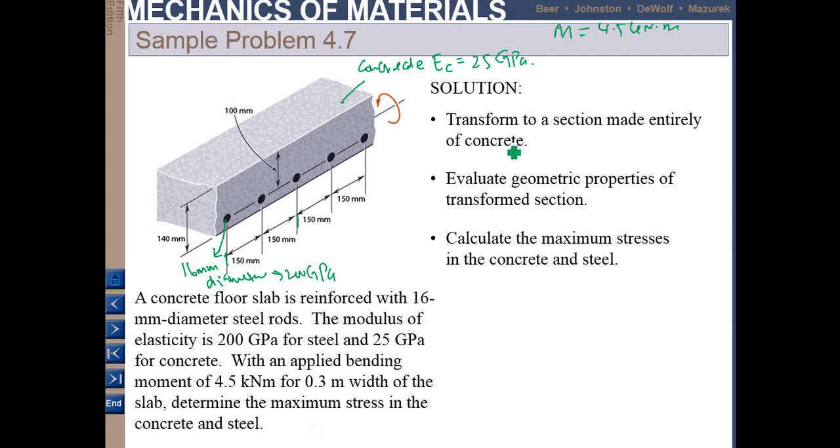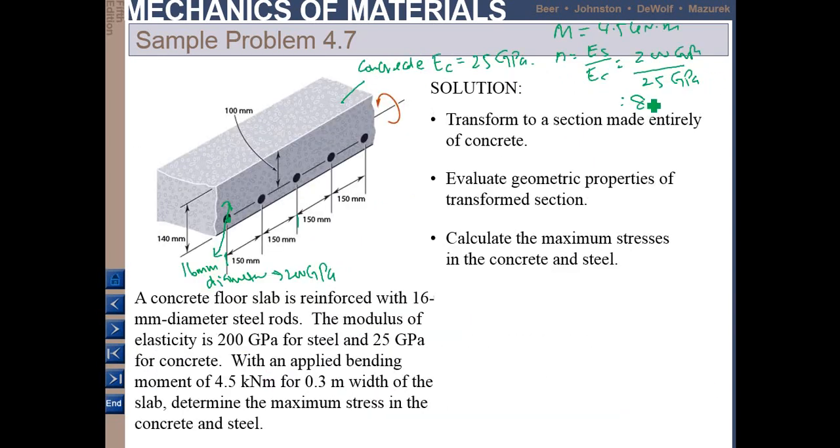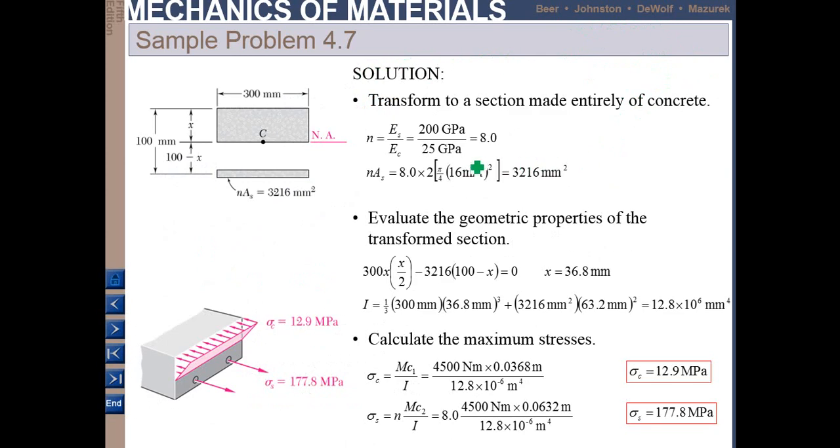Okay, so you need to transform this steel into concrete first by finding the value of N, Es over E concrete, so you get 200 GPa over 25 GPa. So you get 8. Okay, so when you convert, you get the new area.